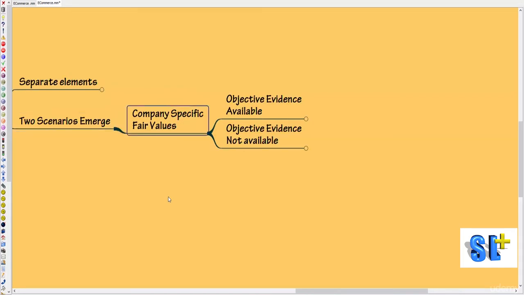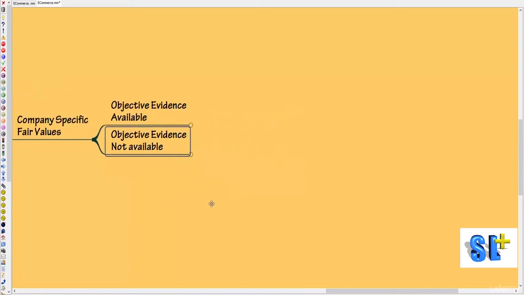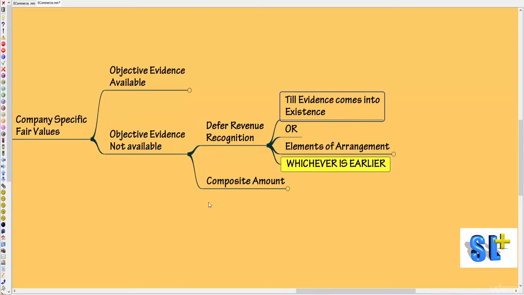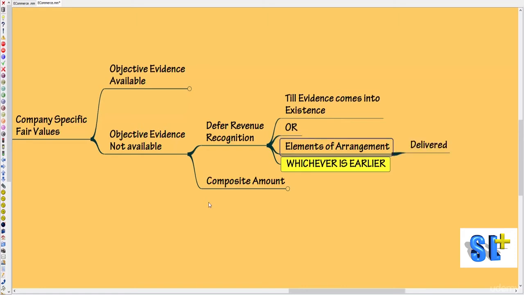Now what we will do if objective evidence is not available? If objective evidence is not available, then we have to defer the revenue recognition till evidence comes into picture, or till all the elements of the arrangement are delivered. Say the elements of the arrangement can be website maintenance and web hosting. Until you deliver all this, do not recognize the revenue.